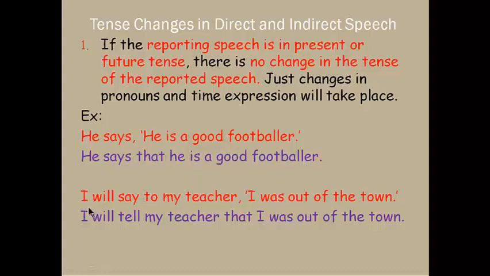Similar is the case here in the next example. I will say to my teacher, I was out of the town. This is in future tense, and therefore the reported speech shouldn't have any change. I will tell my teacher that I was out of the town. This is in past, and this is also in past. It means in the tense there is no change.